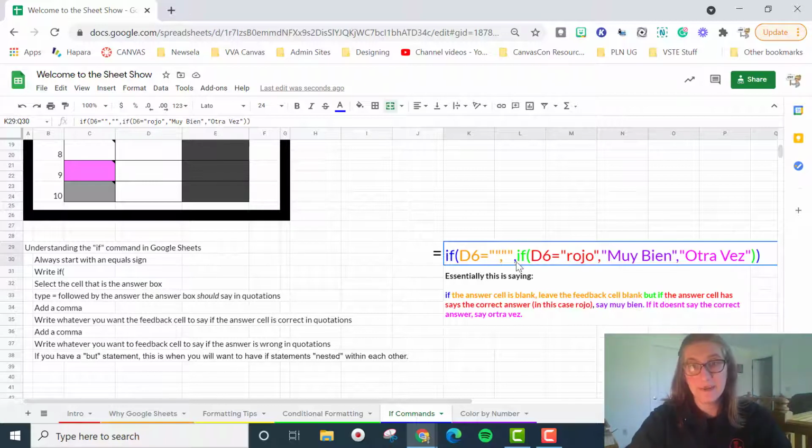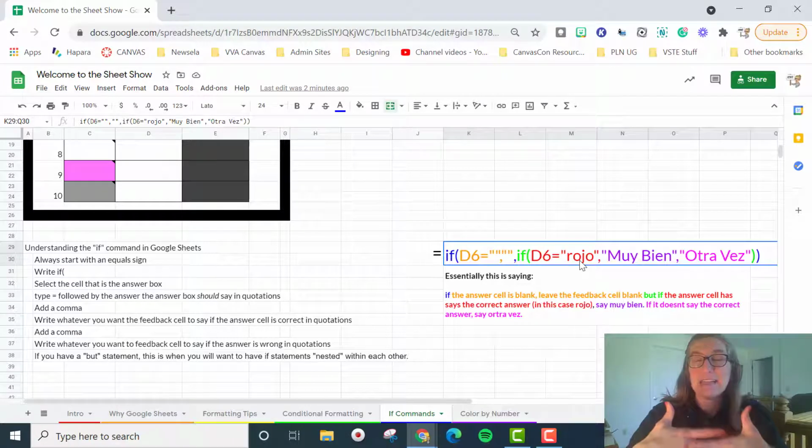But now we have our second if. Now if the cell says rojo, we have to always put the answers in quotations. The only exception is if you are dealing with numbers, you don't have to put quotation marks around them. But if you want to have the cell say anything, it has to be in quotation marks.